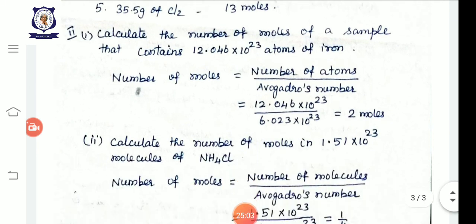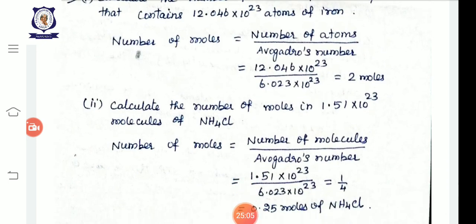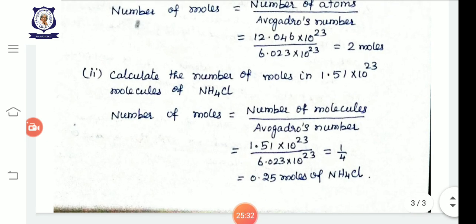See another example. Calculate the number of moles in 1.51 into 10 power 23 molecules of ammonium chloride. Again the same formula. Number of moles is equal to, this is a molecule, so number of molecules by Avogadro's number. The number of molecules given is 1.51 into 10 power 23, and the Avogadro number is 6.023 into 10 power 23.